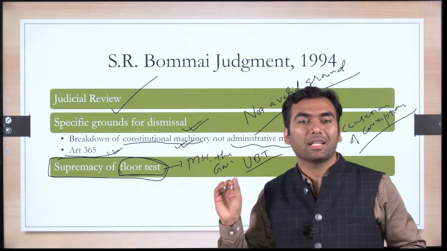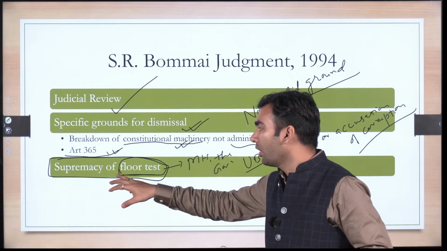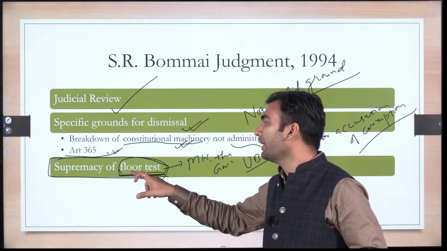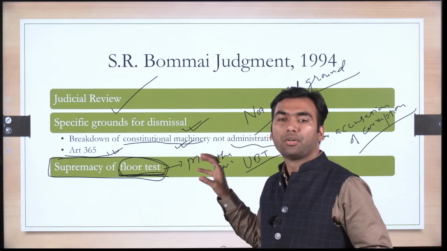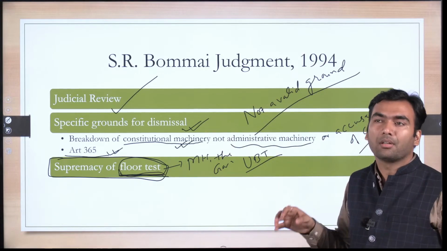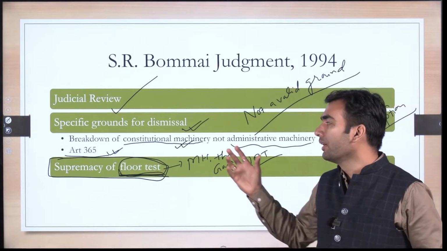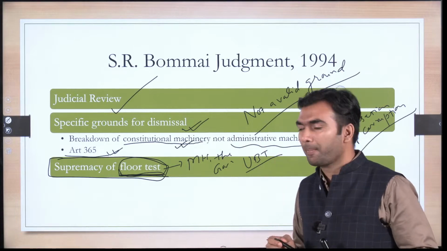The Supreme Court clearly said that whether a government or a chief minister enjoys majority or not would be decided through a floor test. That's why I'm saying there is supremacy of floor test. So on the floor of the house, in the state legislative assembly, through voting it would be decided whether a particular government has lost majority or not. Okay.